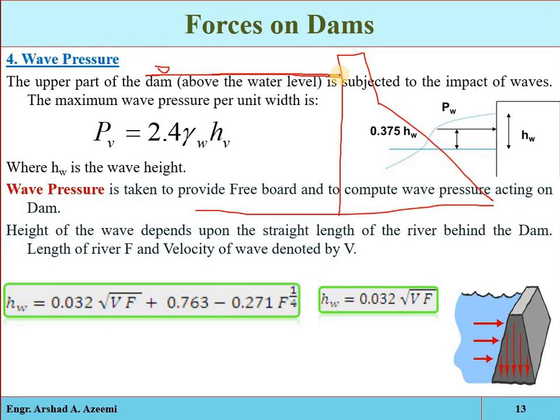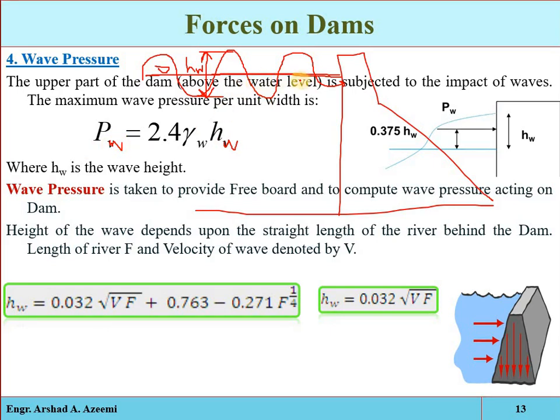That is called the still water surface. Now, for example, due to the blowing wind, if a wave is generated, it will be moving in this direction towards the structure. As we have discussed, the pressure of this wave will depend on the height of the wave, and that will be equal to 2.4 times the unit weight of water multiplied by the height of the wave.